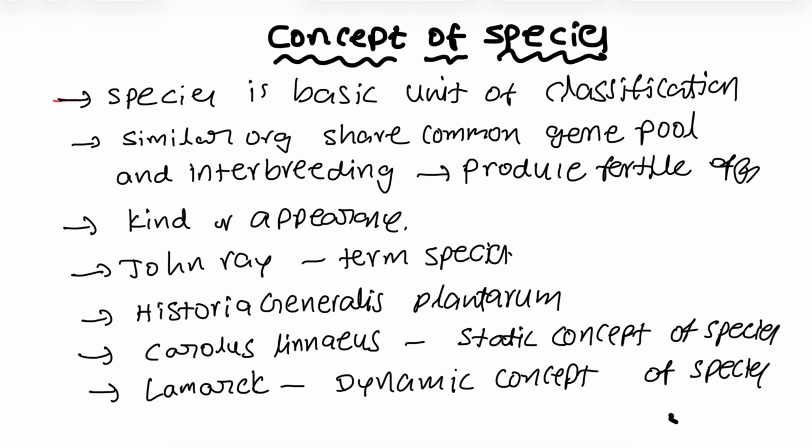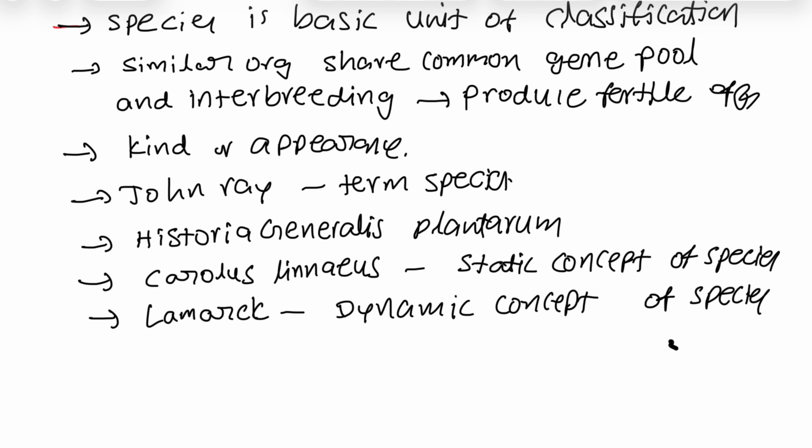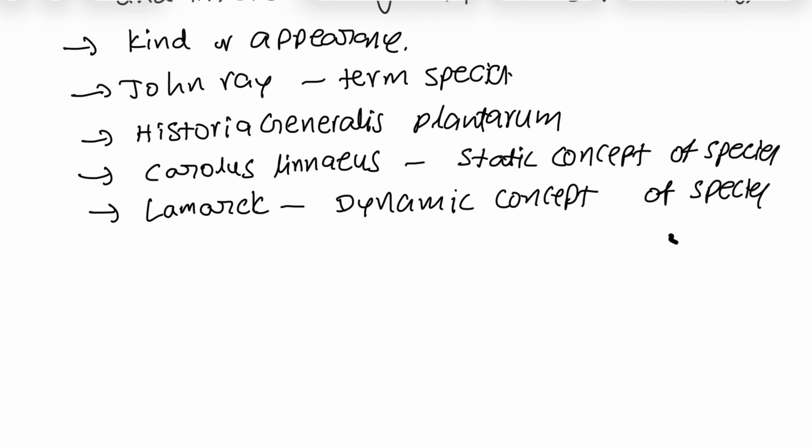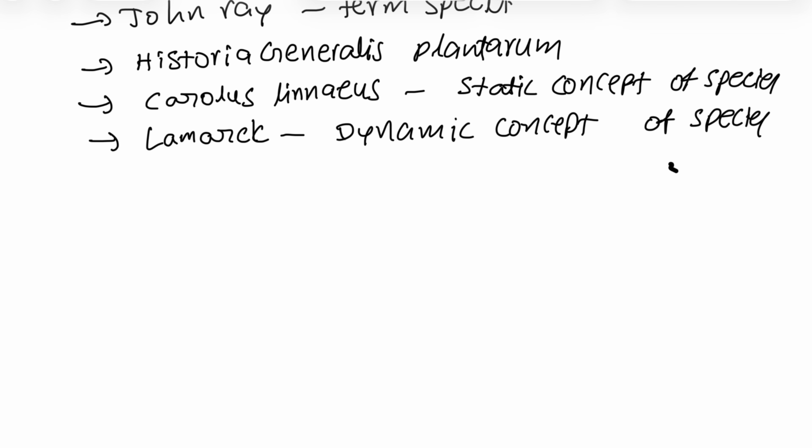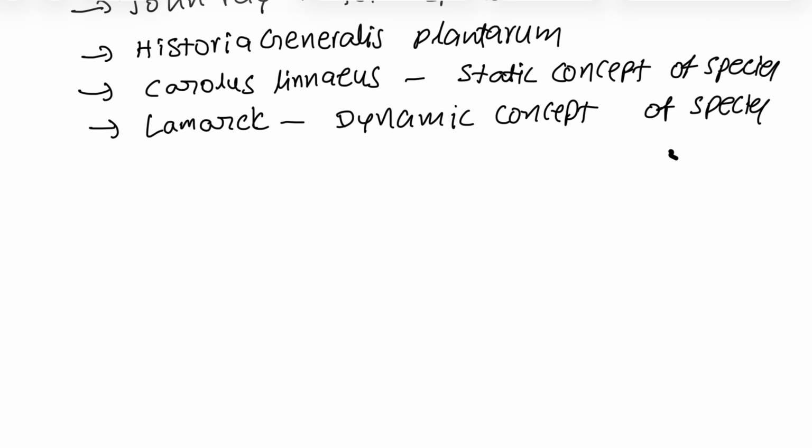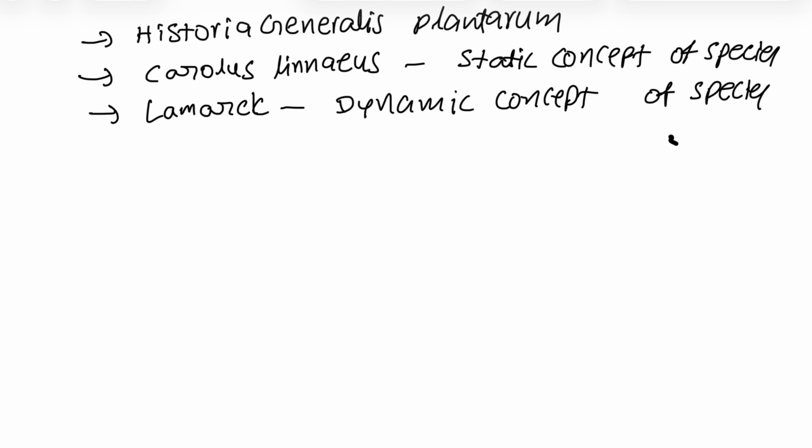According to the dynamic concept, species is not constant. It continuously changes with time. There is a difference between the static concept of species and the dynamic concept of species.